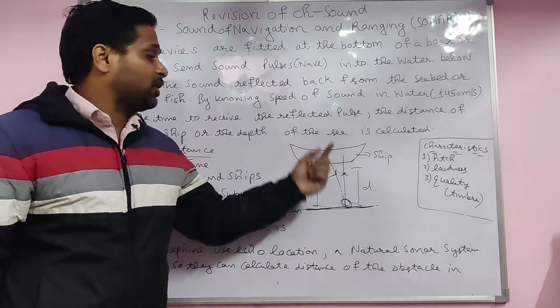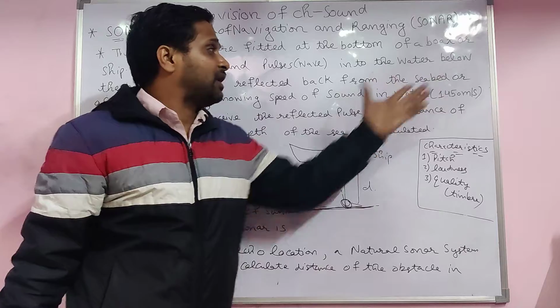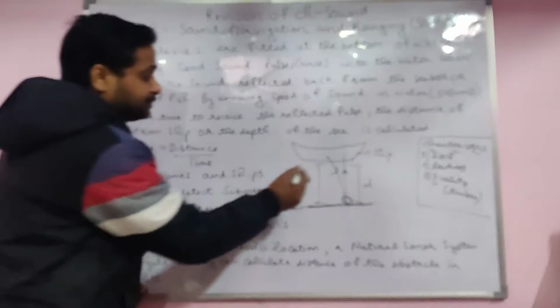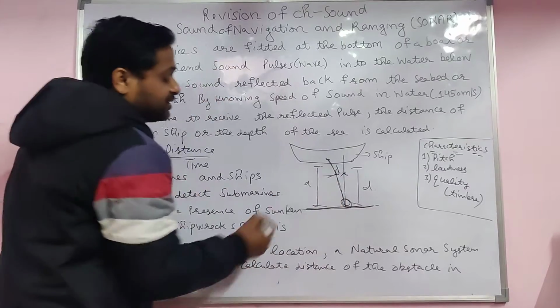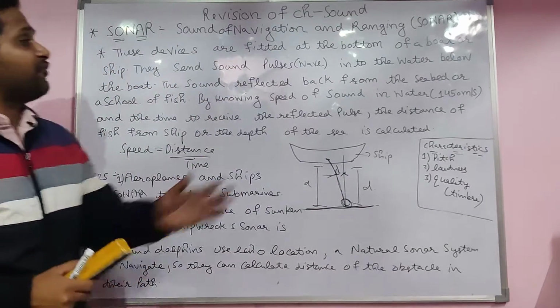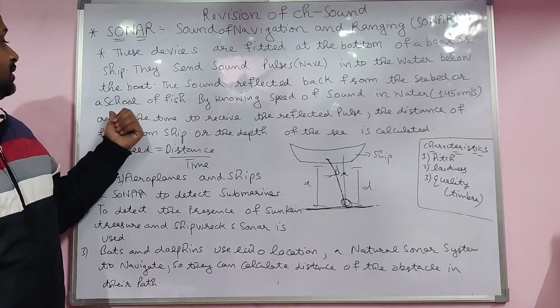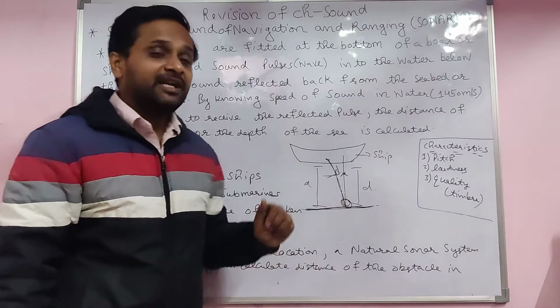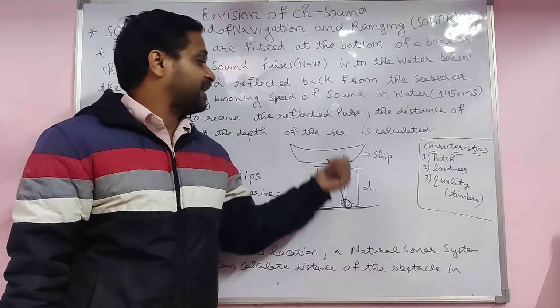They send sound pulses or radio waves into the water below the boat, like this, and the sound is reflected back from the seabed or a school of fish. If any object is there, the sound comes back.